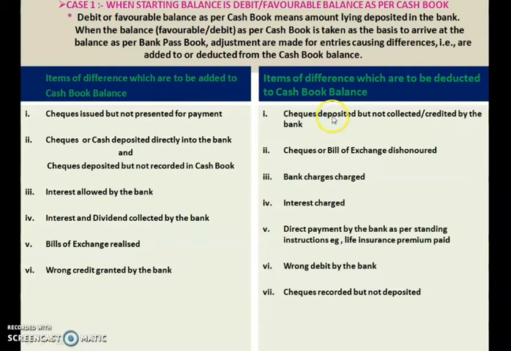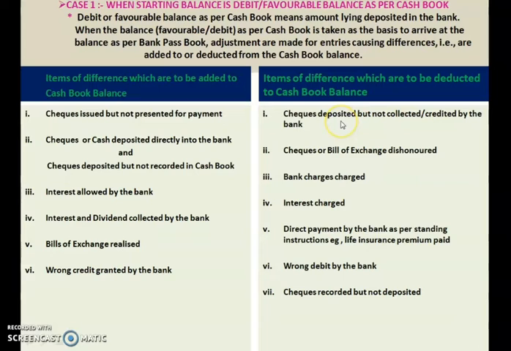There are some items which you have to deduct from your cash book balance. Let us see which are they. Check deposited but not collected or credited by the bank. So the check has been deposited by us, but it is not collected by the bank.